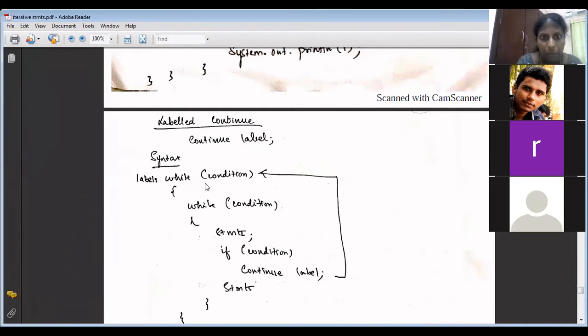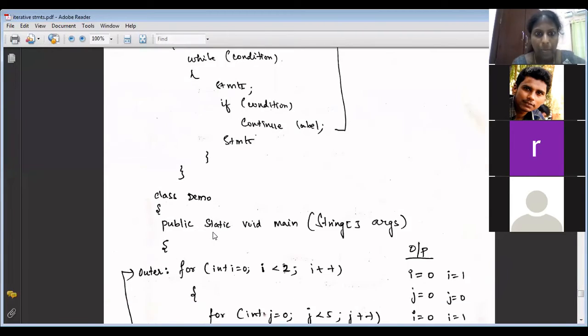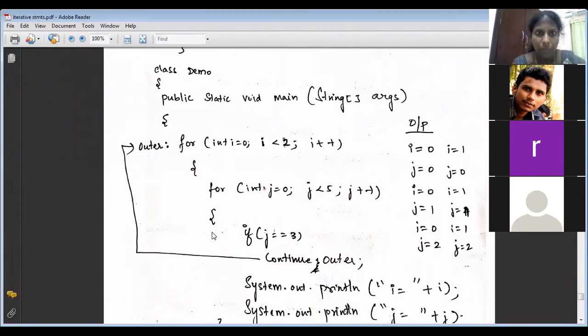So if you give continue label to any nesting, it will go there. But whenever you start the while, you have to give a label. Okay, so class demo, here public static void main. Just go through this program for one minute.